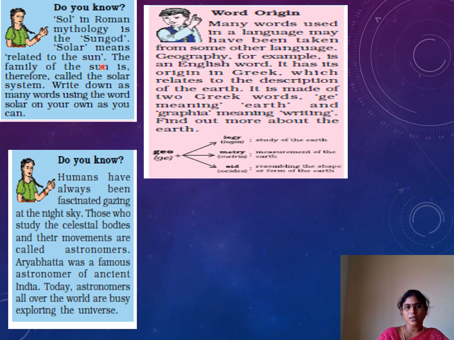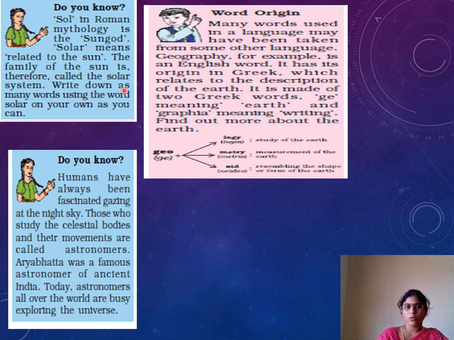The family of the sun is therefore called the solar system. Earth and the solar system, our lesson name. So solar means related to sun and system means all these planets, moons, stars together, we call as the solar system.